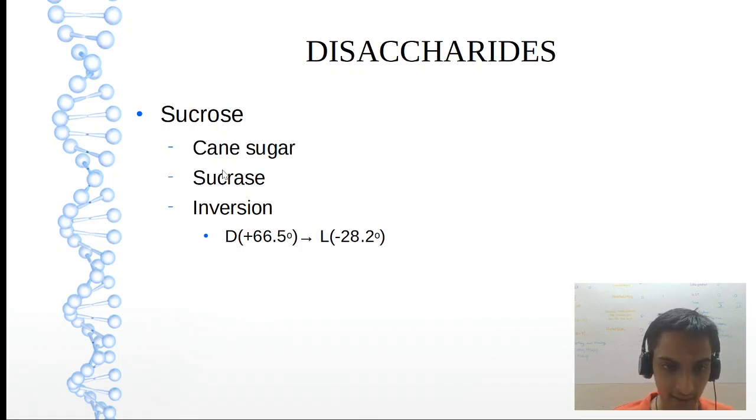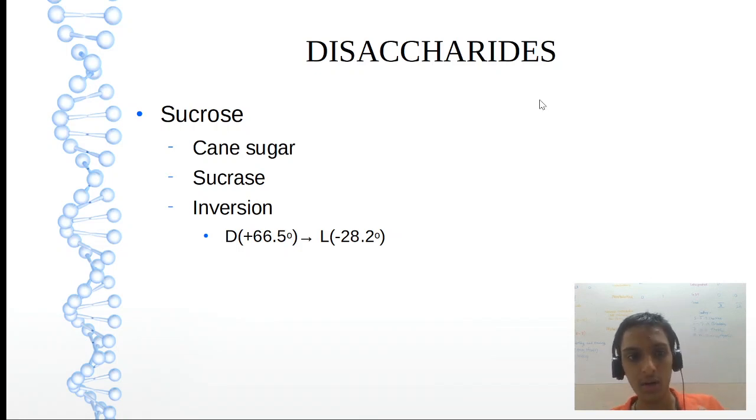And inversion of sucrose is nothing but changing from dextro to levo. Remember, for any carbohydrate, there is a dextro form and a levo form. So change from D to L is called inversion. Please don't confuse it with racemization. Racemization is equal D and L. Inversion is conversion from D to L. Both the terms are different.